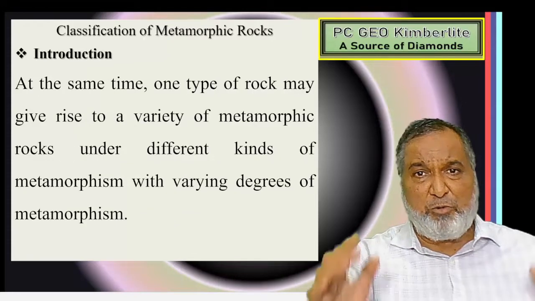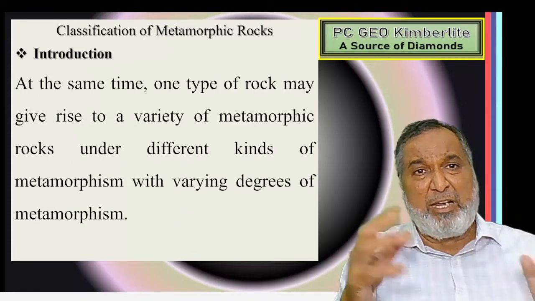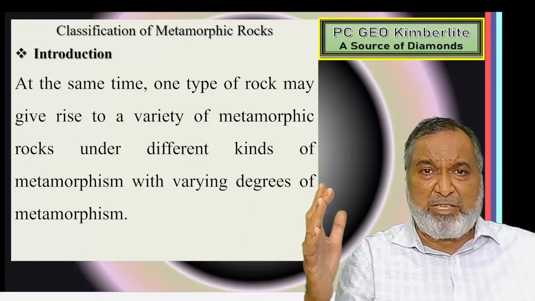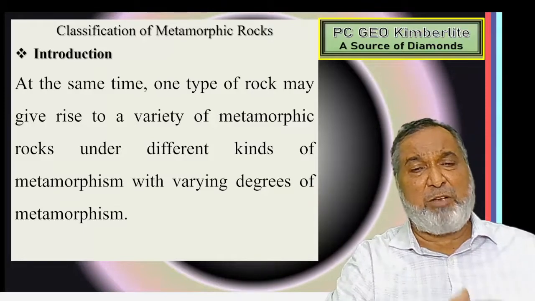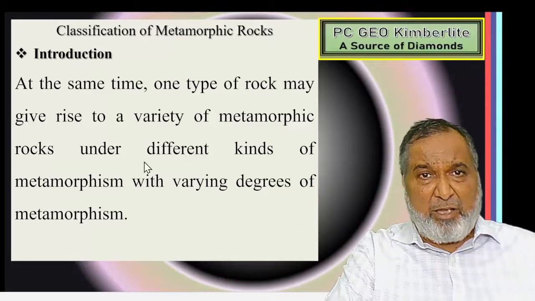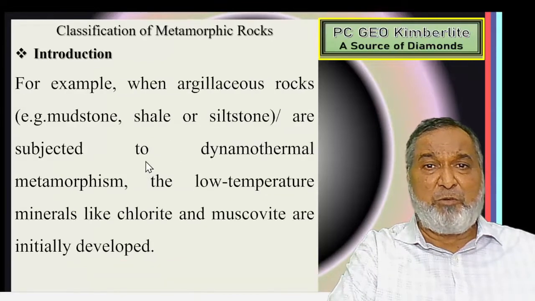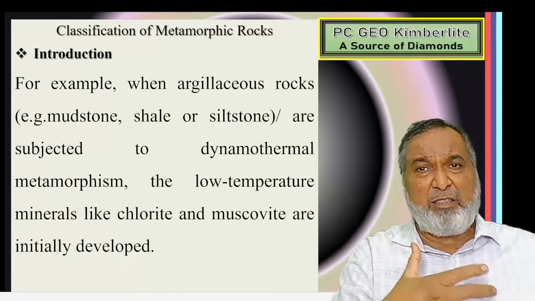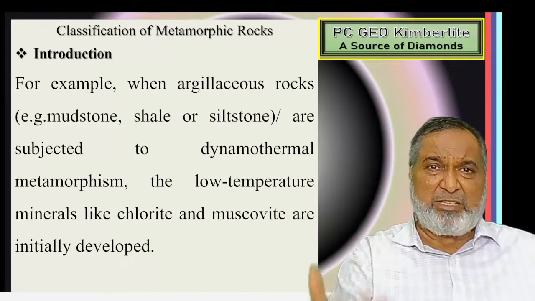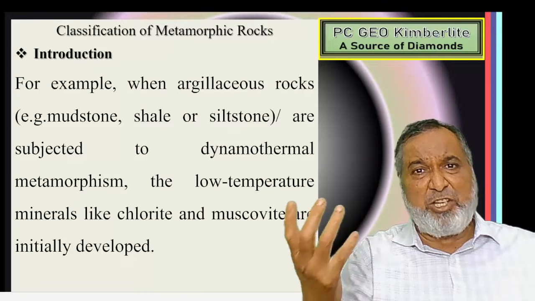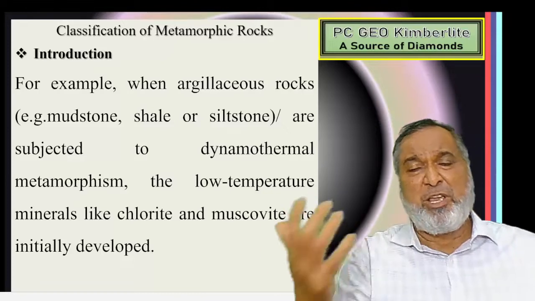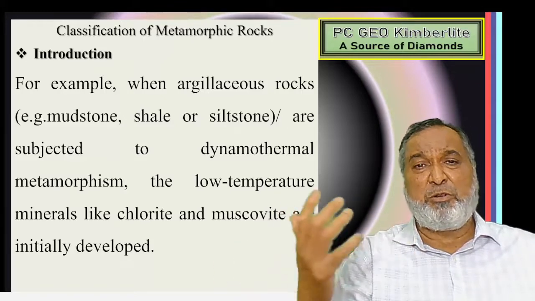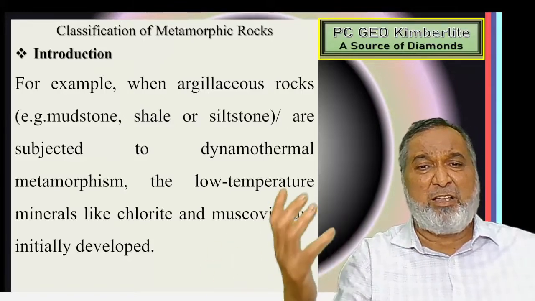So here we get the varieties of metamorphic rock, depending on the degree of metamorphism, from the surface to greater depth, and the degree of heat, pressure and chemically active fluid which acts on it. For example, the simplest, softest sedimentary rock is shale, the argillaceous rock. If argillaceous rocks, whether mudstone, shale or siltstone, are subjected to metamorphism, we are going to get minerals like chlorite and muscovite.